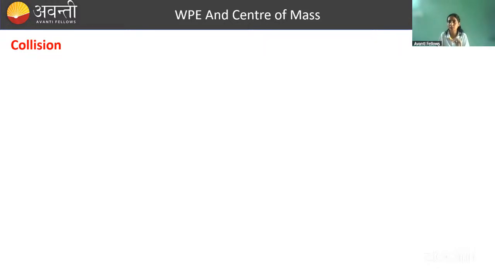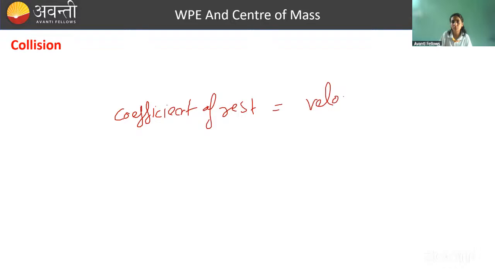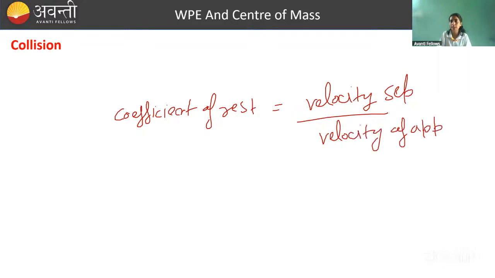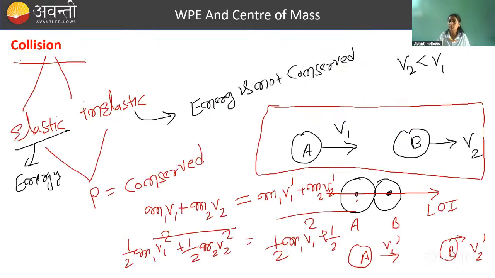Then you have another option of writing an equation, that is by using coefficient of restitution. So coefficient of restitution क्या होता है? This is basically velocity of separation divided by velocity of approach. ये हम कैसे लिखते हैं? ये हमेशा लिखने में बच्चे गलती करते हैं. सो यहाँ पे ये ध्यान रखना है, velocity of separation कहने का मतलब collision के बाद जो. जैसे यहाँ पे देखो मैंने initially क्या बोला, v2 is less than v1. So A is approaching B.